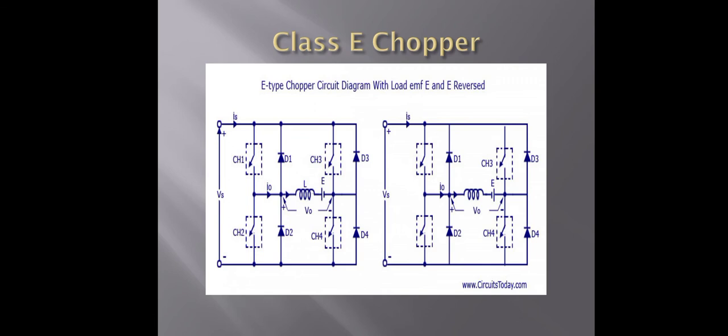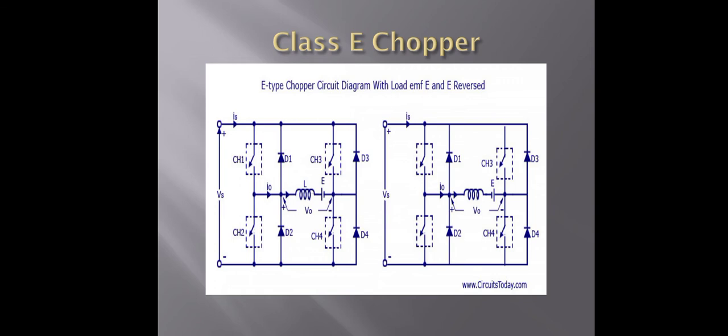When channel 2 and channel 3 are triggered, the load current I0 flows in the opposite direction and the output voltage V0 is equal to minus Vs. Since both I0 and V0 are negative, the chopper operates in the third quadrant.